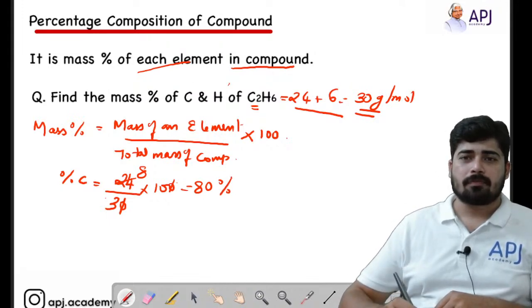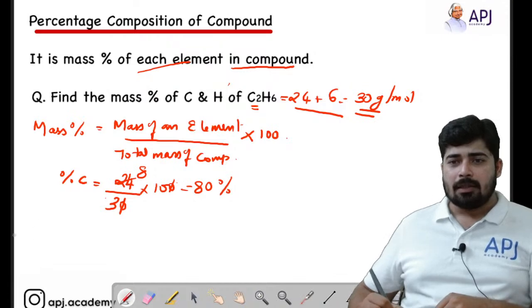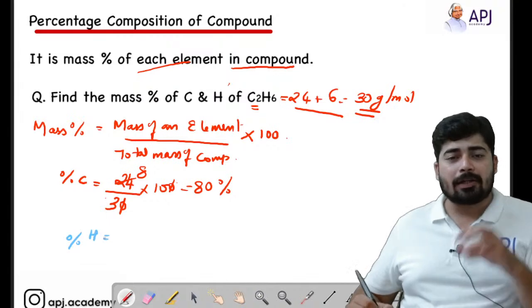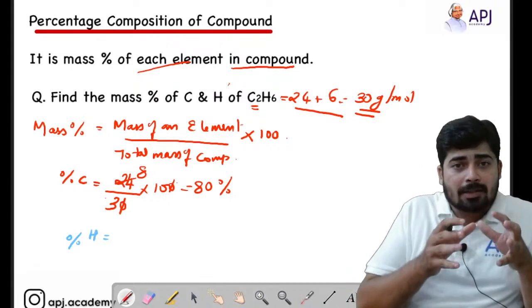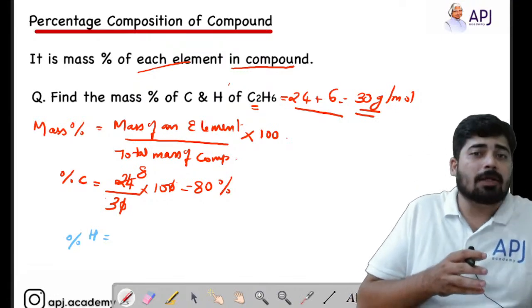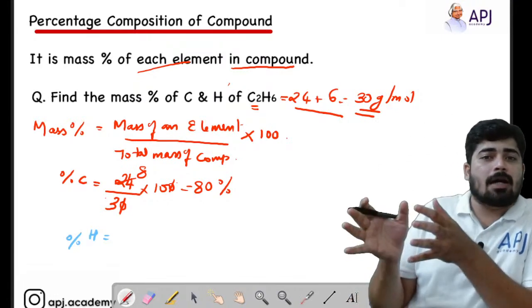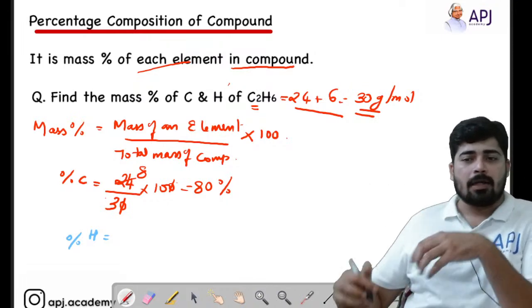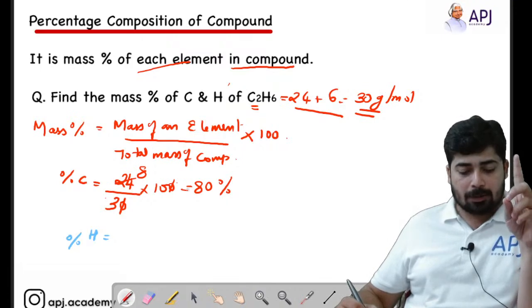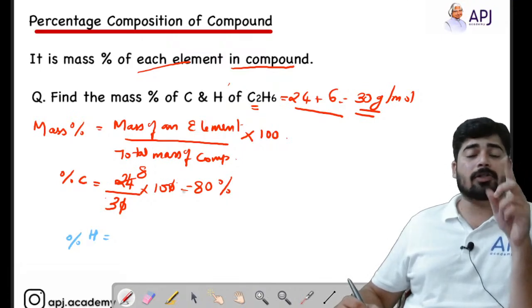Now let's see this. Now we will be calculating the mass percentage of hydrogen. What does the mass percentage of hydrogen mean? How much percentage of mass has been contributed by hydrogen to the total mass of C2H6. So how many hydrogen atoms are present in the compound? 6 hydrogen atoms are present.